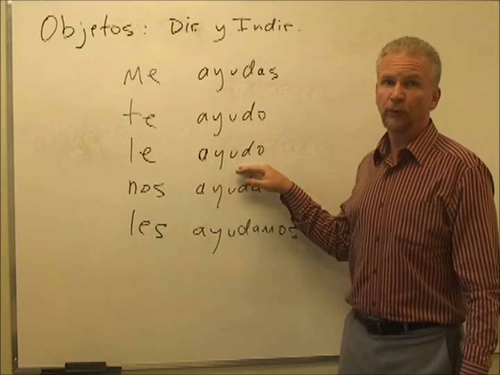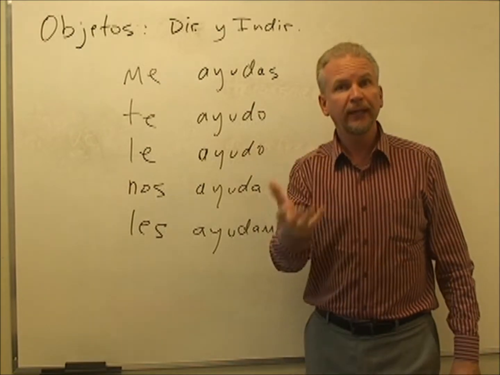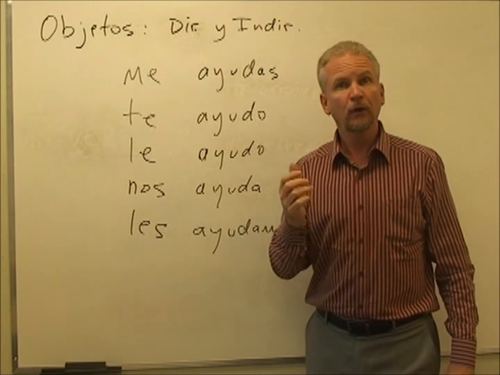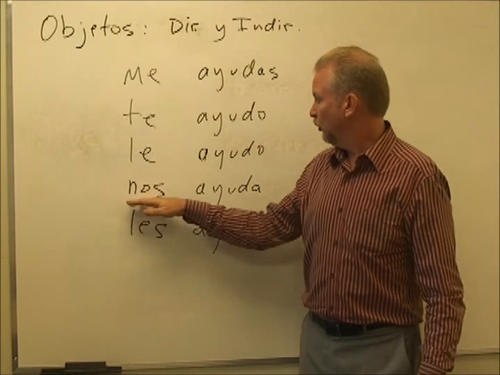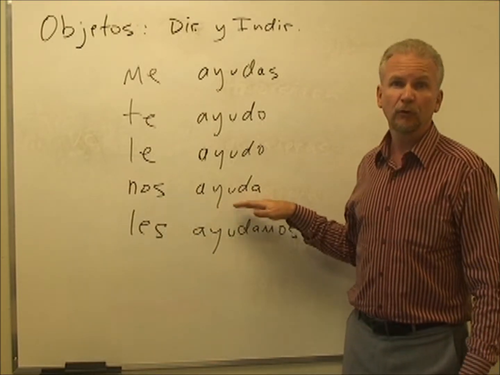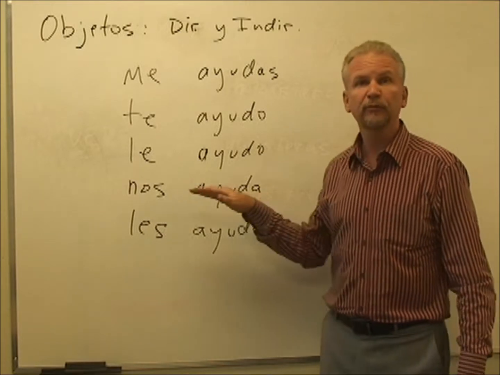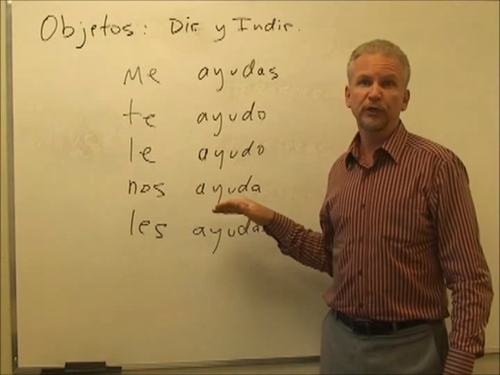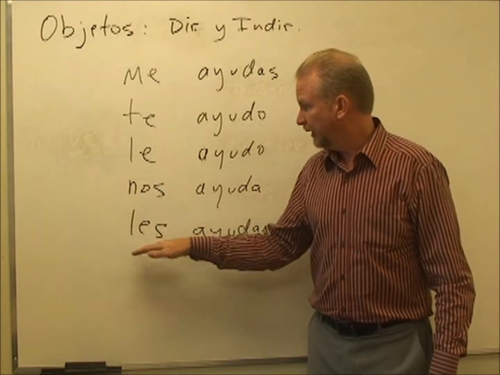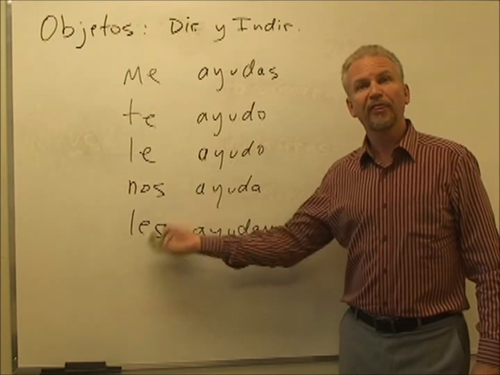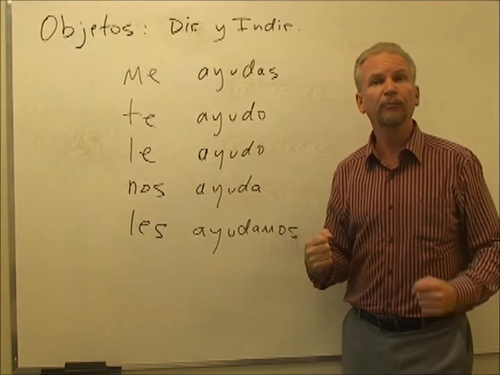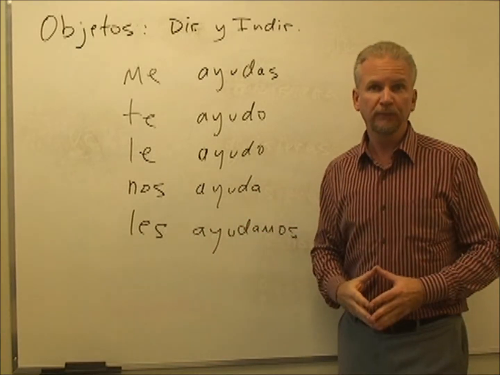Le ayudo, I help him or her or the formal you. Nos ayuda could be translated as he helps us or she helps us. Les ayudamos, we help them or we help you, plural.